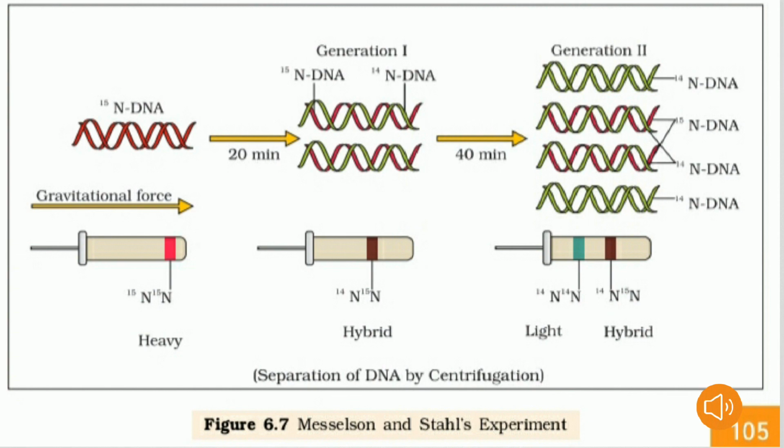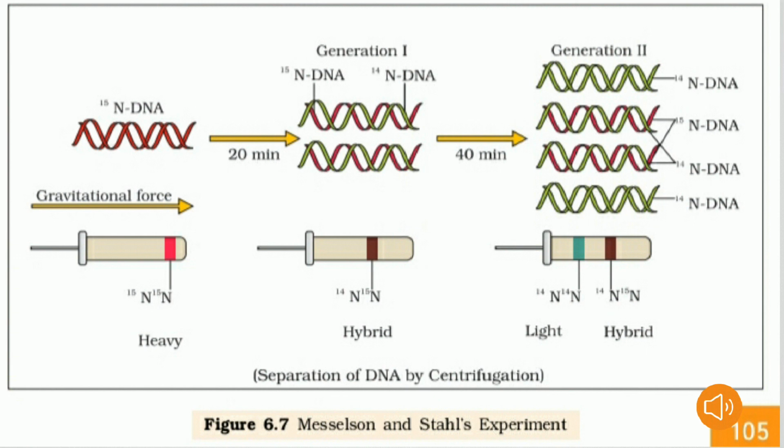Now you can see the DNA having two strands, the 3' to 5' end and the 5' to 3' end. In the picture, you can clearly see the red-colored thread. They grew E. coli on 15N NH4Cl, the culture medium. 15NH4Cl is the chemical formula of ammonium chloride. Here we are using 15 nitrogens. 15N is the heavy isotope of nitrogen. So here we have 15N DNA, that red-colored thread.